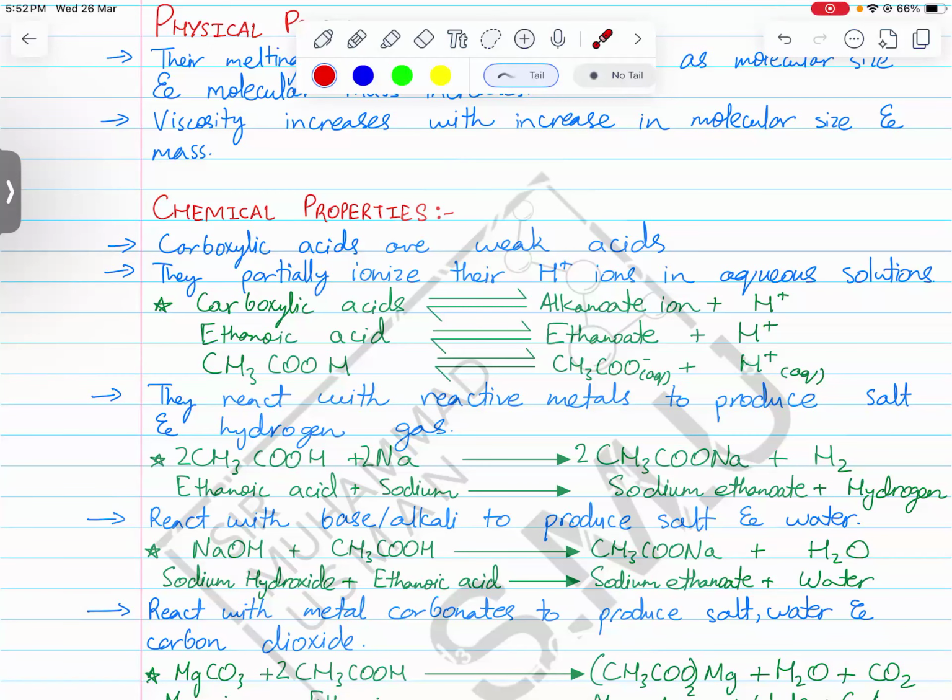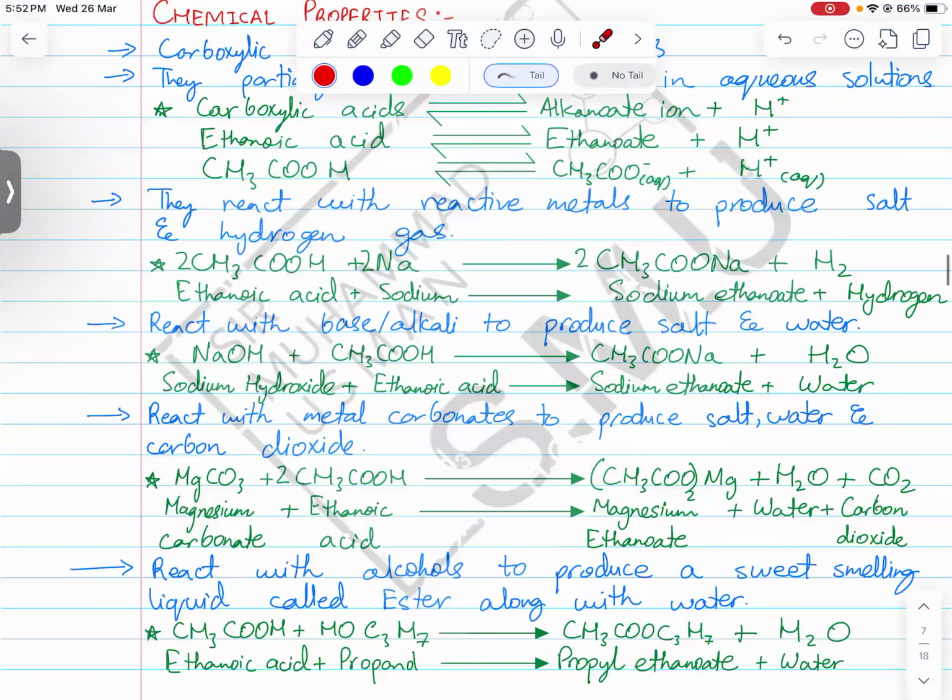Next, the next kind of reaction is that acids react with a metal carbonate.